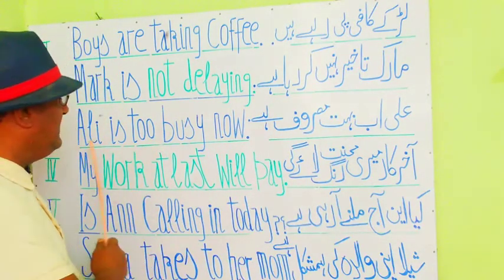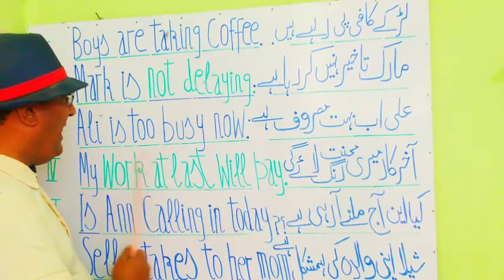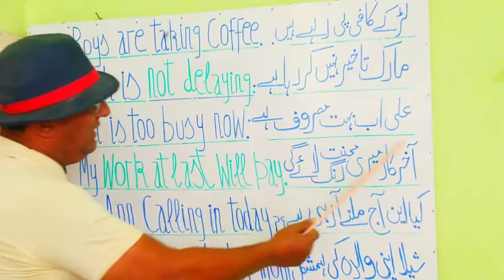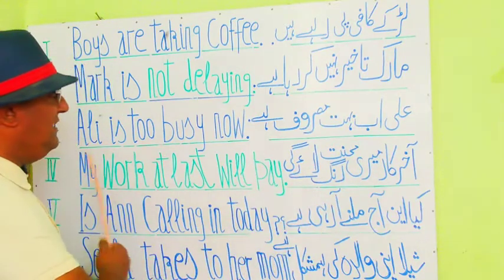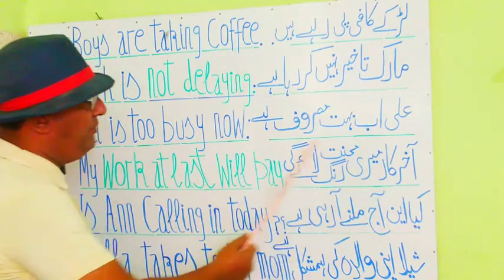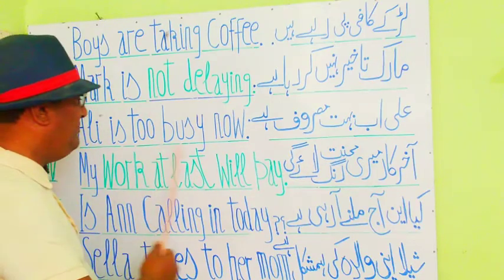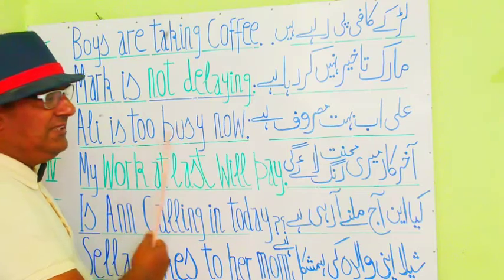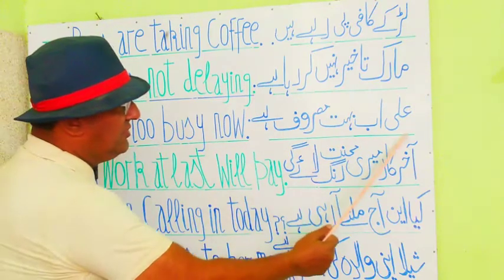And next is: Ellie is too busy now. Ellie is too busy now.